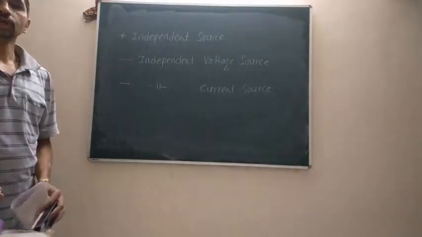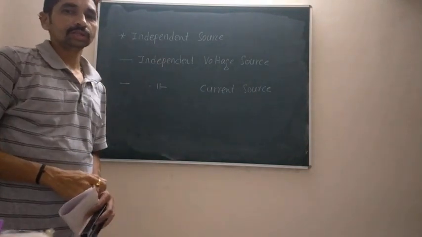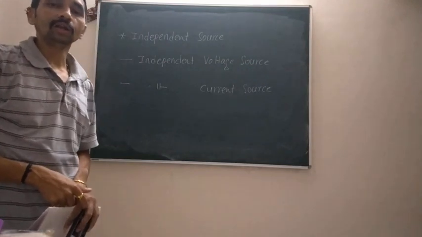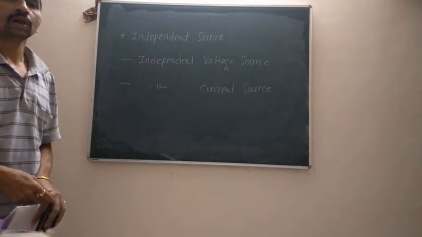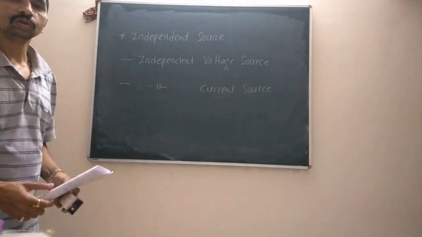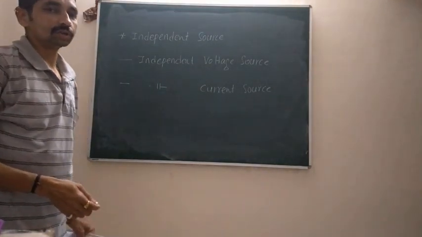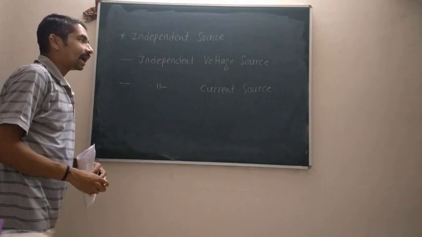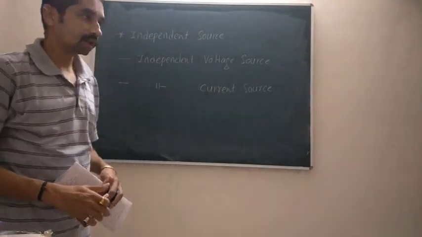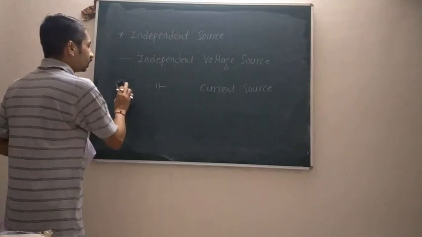An independent voltage or an independent current source is a source whose magnitude is not dependent upon the current or voltage through or across any of the circuit element. So such kind of source is called an independent source. However, either the voltage or the current source may be time varying in nature, and therefore symbolically, if I want